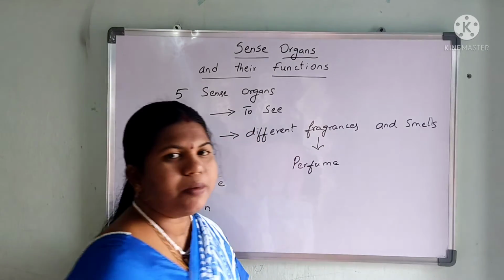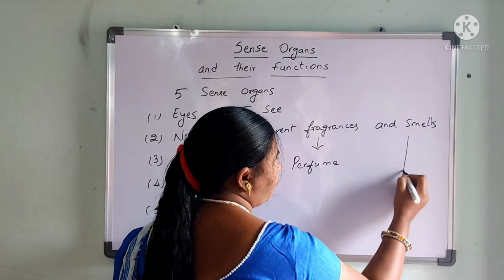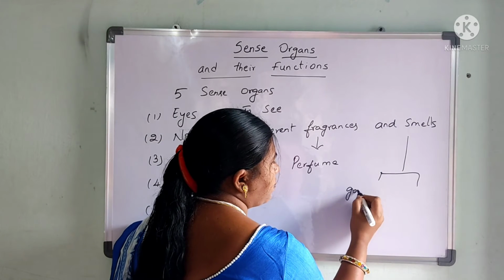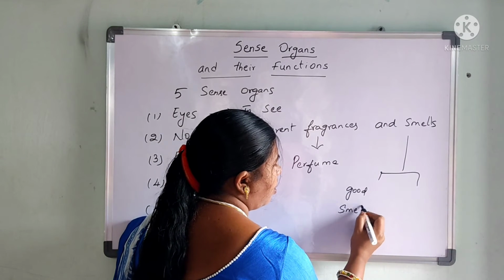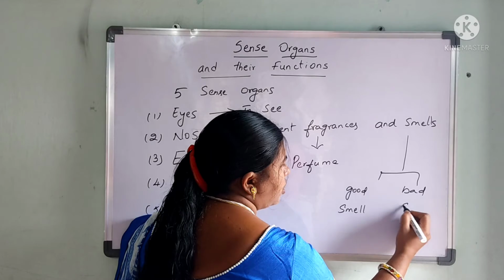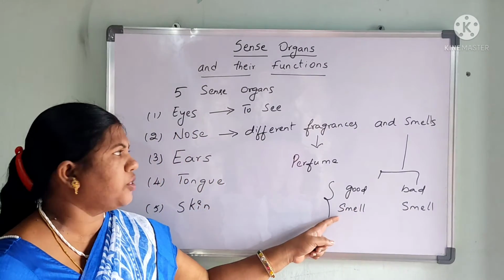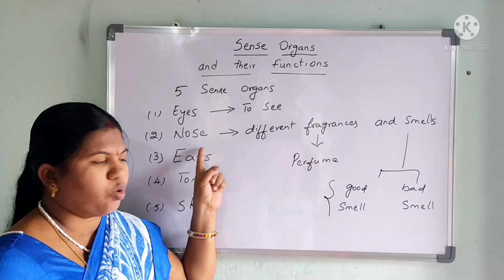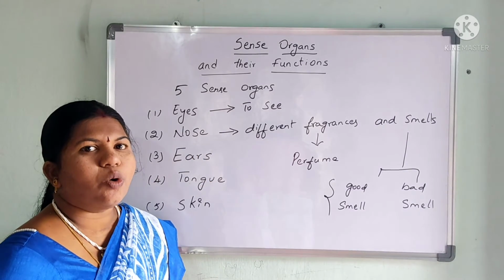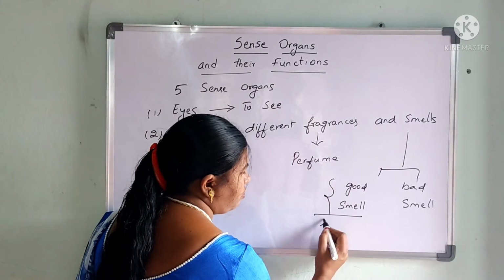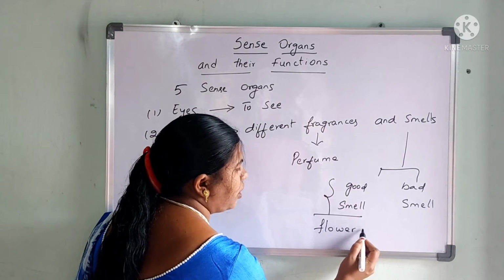Okay. So what do you mean by the smells? It will be of two types, like a good smell and bad smell. So good smell and bad smell both are differentiated with the help of the nose. For example, when you go near some flowers, so you get a very good smell.